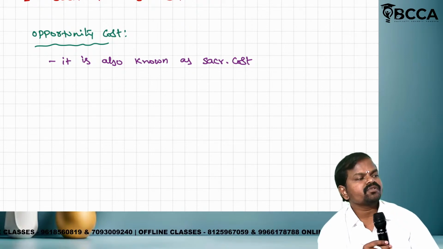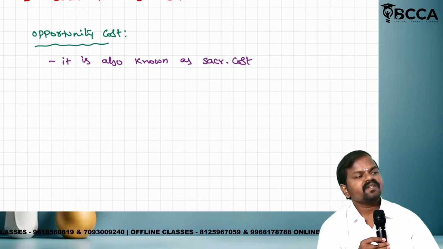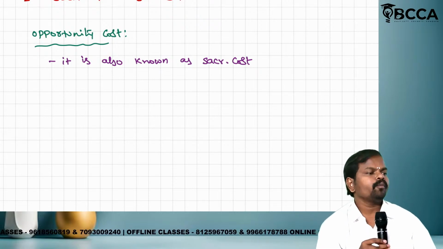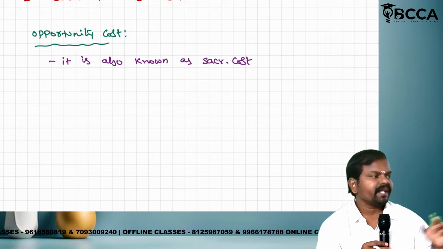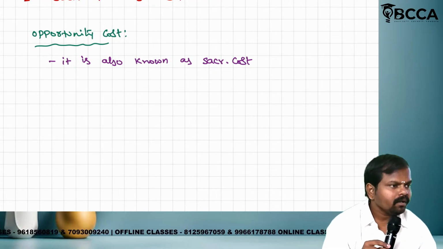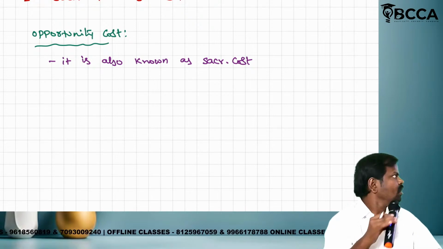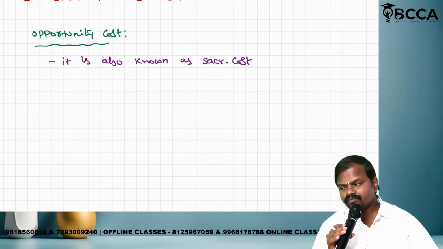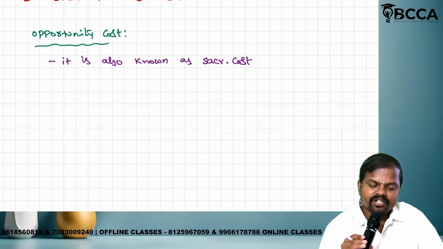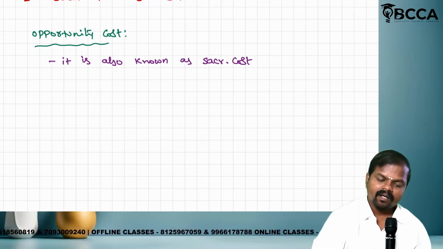Opportunity cost is also known as: a) sacrificing cost, b) imputed cost, c) fixed cost, d) none of the above. Please choose the correct option. Like that they will test. Is it clear? For MCQ purposes they have a chance to test. Now tell me, what is the alternative name of opportunity cost? Sacrificing cost. Clear? Excellent.